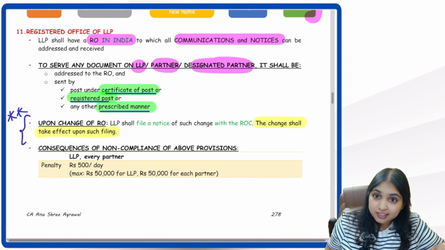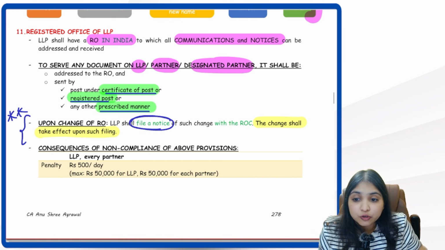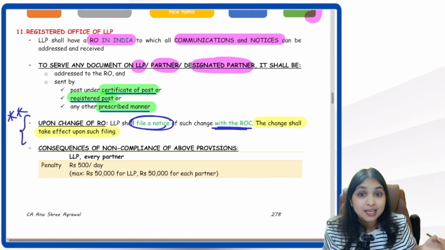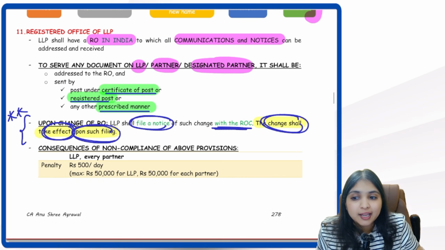Question number 2: after they change the registered office address, what should they do? They should inform the ROC about it. They should file a notice with the ROC. Why should they inform the ROC? Very important. The change will be effective only after such filing.